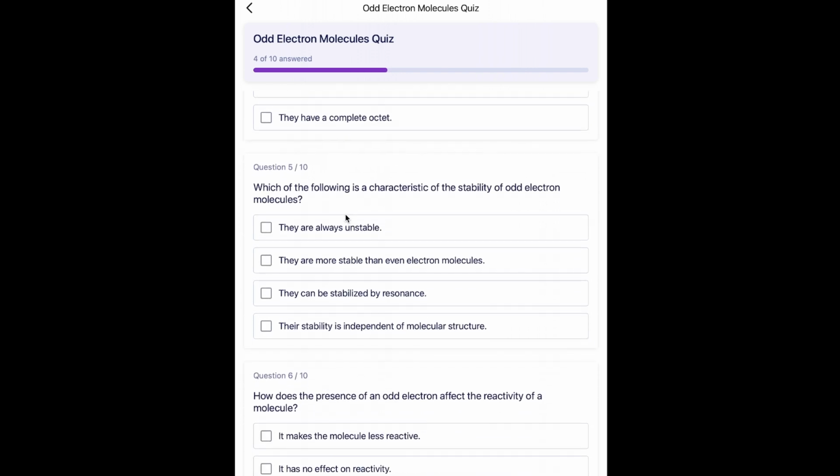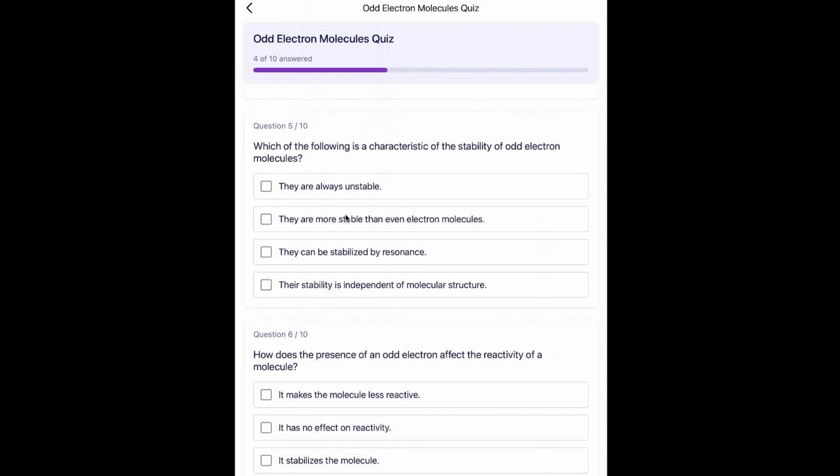Question number 5 is, which of the following is a characteristic of the stability of odd electron molecules? The options are, they are always unstable, they are more stable than even electron molecules, they can be stabilized by resonance, and the last option is, their stability is independent of molecular structure. So as we know, odd electron molecules have an unpaired electron and this unpaired electron can delocalize between atoms, which increases stability. So the answer will be C. They can be stabilized by resonance.